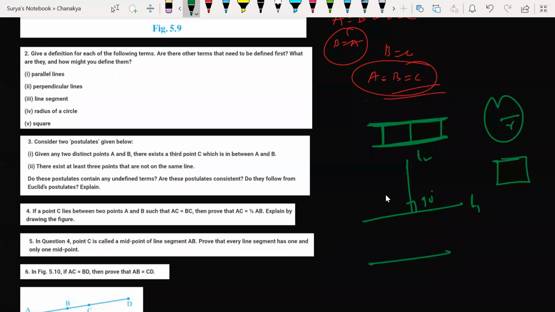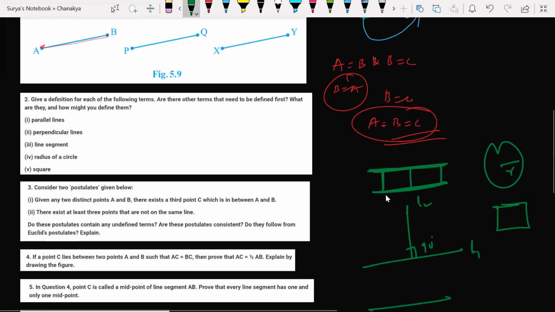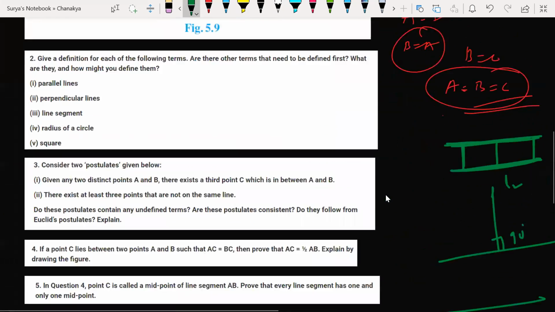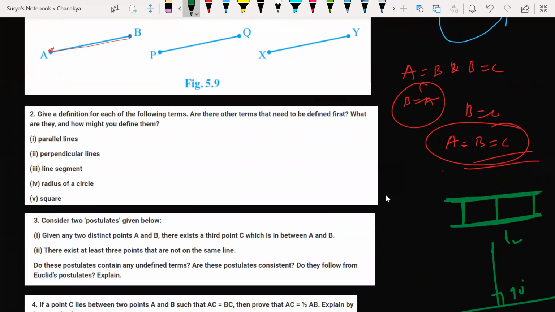Now, as per the question, what exactly is being asked? Give a definition for each of the following terms. Everyone knows that. So we have tried to give the definition. But are there other terms? He's asking, are there other terms that need to be defined first? Tell me. Of course, yes. There are other terms which need to be defined first. What are they? We have explained what is plane, what is point, what is line, what is perpendicular lines. Everything we have explained, right?